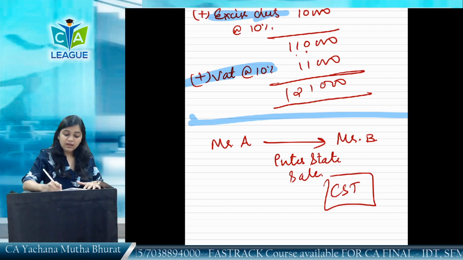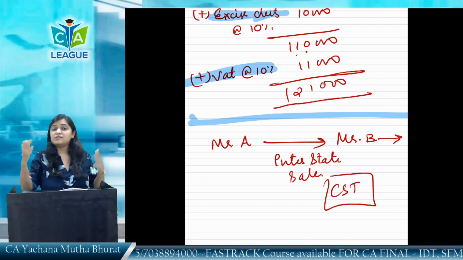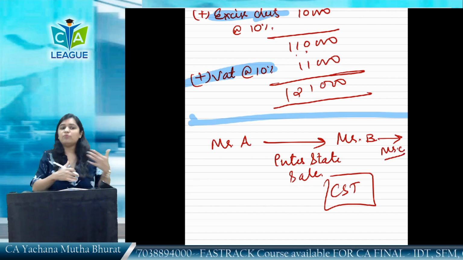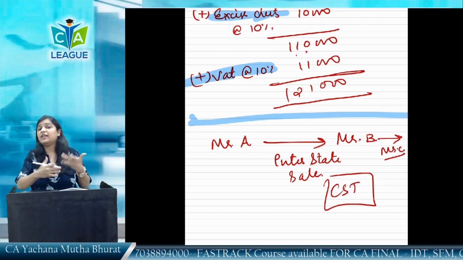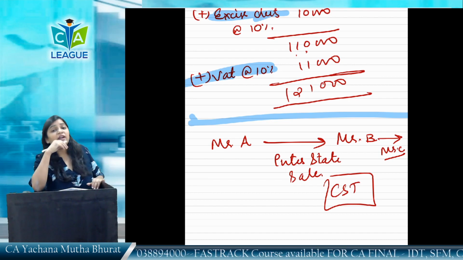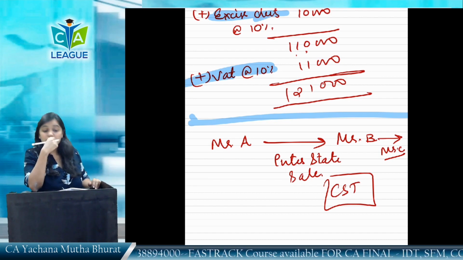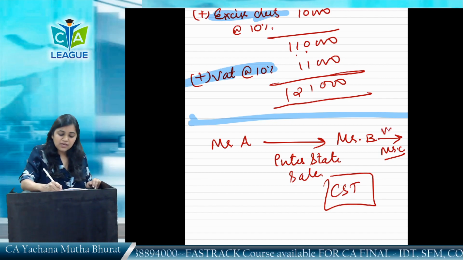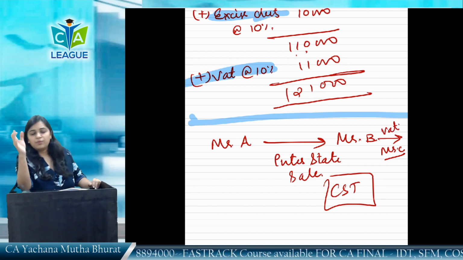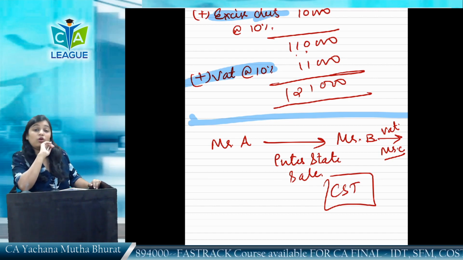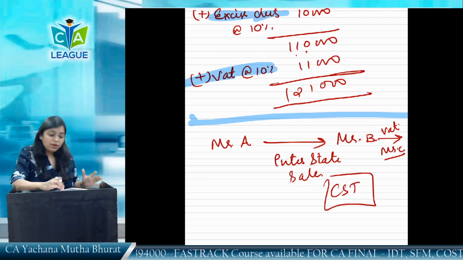If Mr. B further sells the same goods to Mr. C in the same state, will the credit of CST be available to Mr. B? His output for this transaction would be VAT from Mr. B to Mr. C. Will the input of CST be available? No, not available. So these were all the problems as we have discussed.